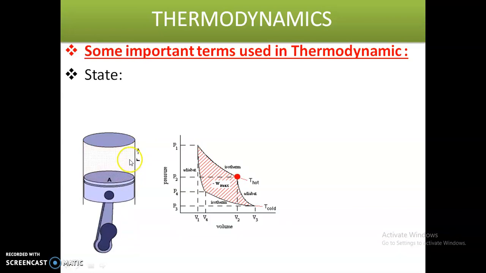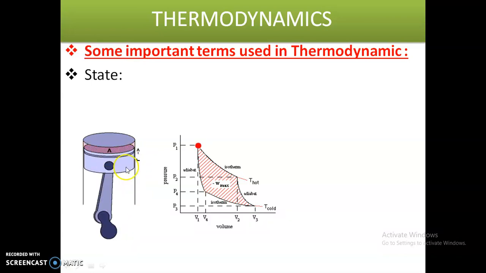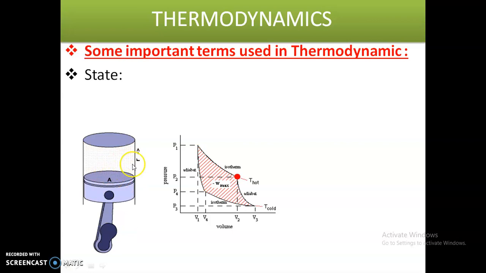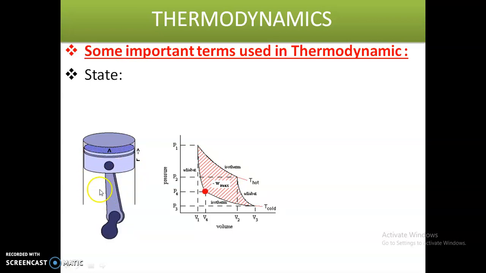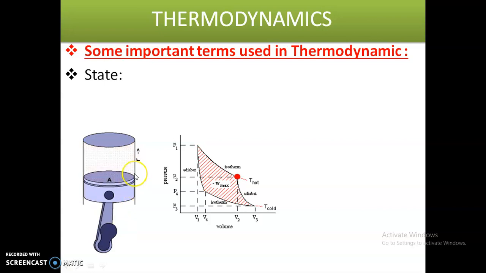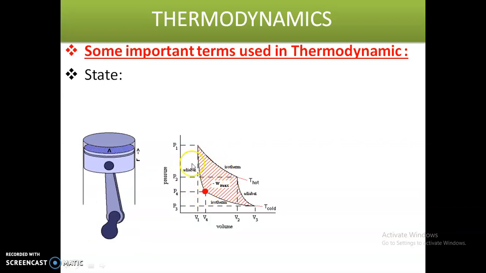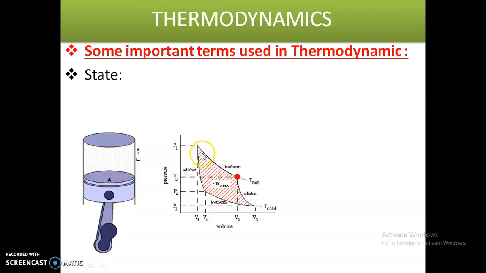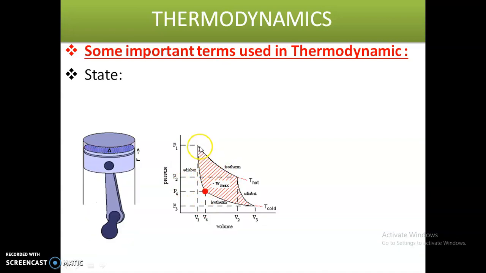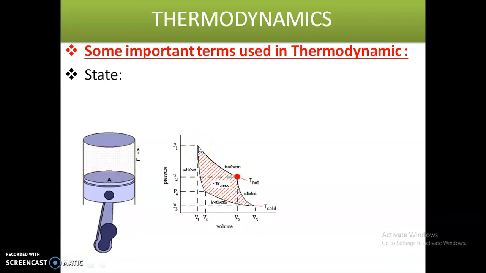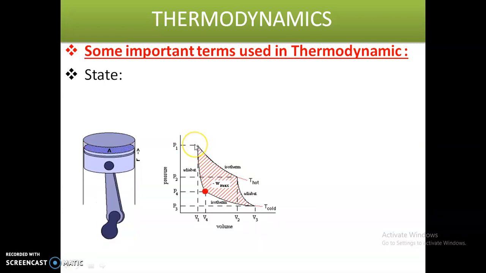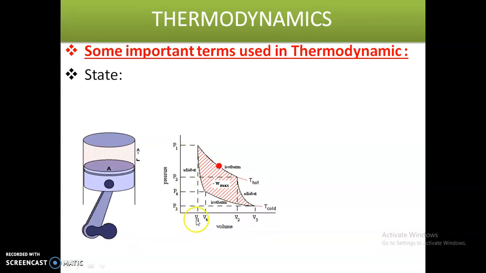So state means any condition of the system at any instant of time. If you observe this PV diagram, if the system is at state 1, we will have pressure P1, volume V1 and temperature T1. If the system is at state 2, we will have volume V2, pressure P2 and temperature T2.